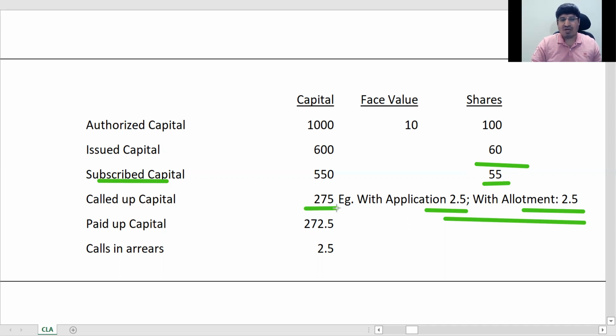This is your called up capital. And from the called up amount, if someone hasn't paid one installment of 2.5, just reduce 2.5 from this 275 and you get the paid up amount. This 2.5 is called calls in arrears.